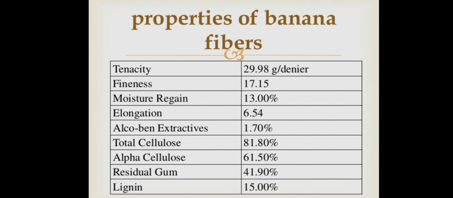The different properties of the banana fibers: tenacity is 29.98 gram per denier, fineness 17.15, moisture regain 13%, elongation 6.54, then alcohol benzene extractive value 1.70%, total cellulose 81.80%, alpha cellulose 61.50%, residual gum 41.90%, and lignin 15%. So these are the features or the content that the banana plant fibers have.